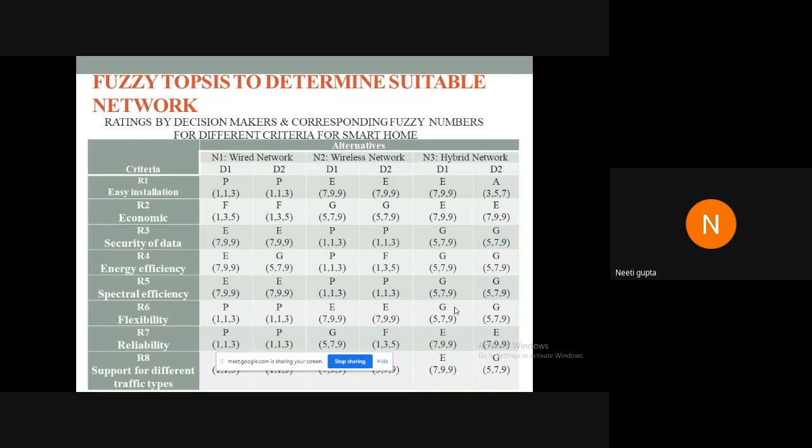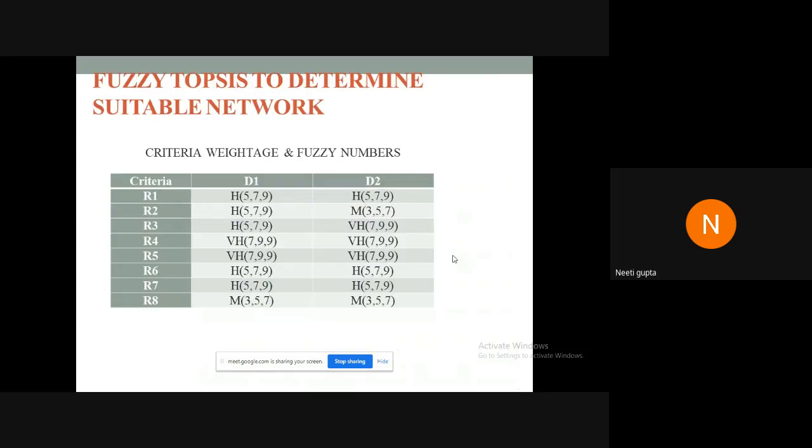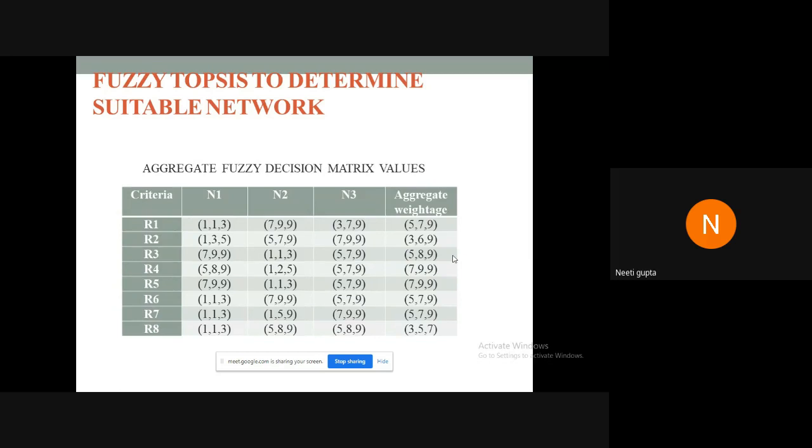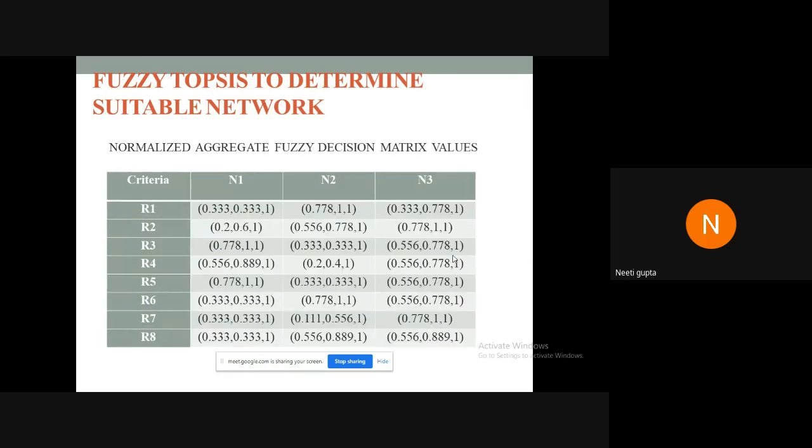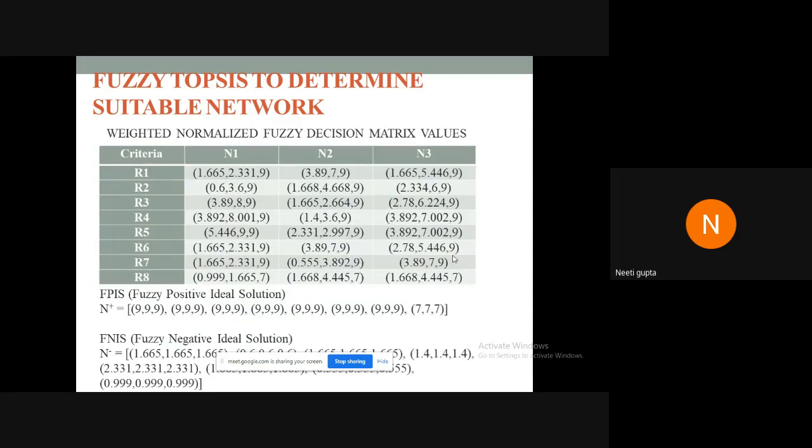I'm not showing the entire results, only one application. For smart home, I have shown the results, assuming there were 2 decision makers, and based upon these 8 different criteria, R1 to R8, we found the fuzzy ratings. We set the fuzzy ratings for the 2 decision makers, and the criteria weightage as well. These are the aggregate fuzzy decision matrix values. Normalized aggregate fuzzy decision matrix values were evaluated.